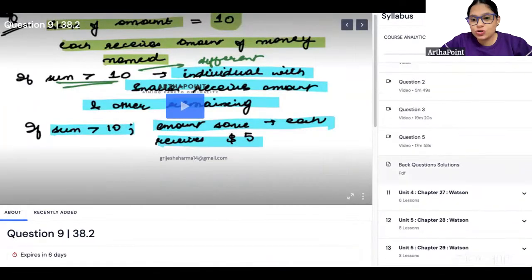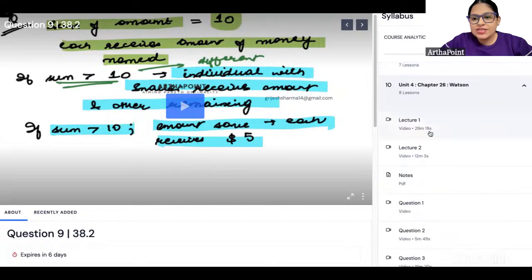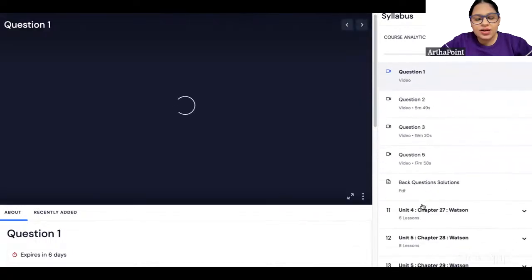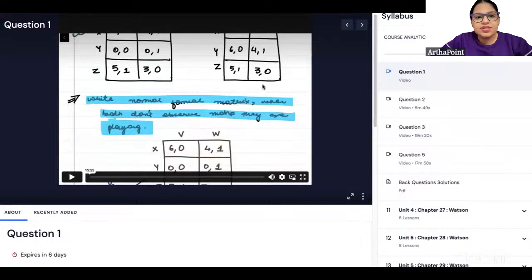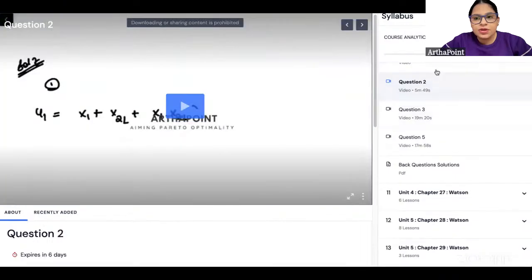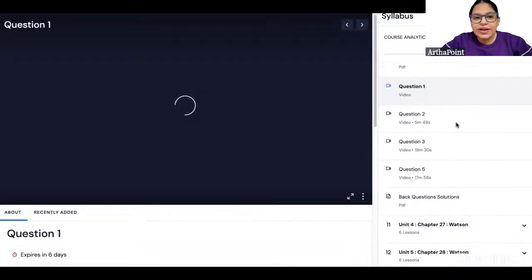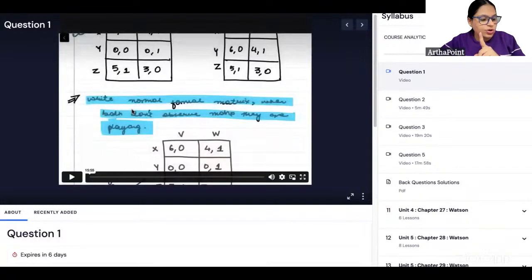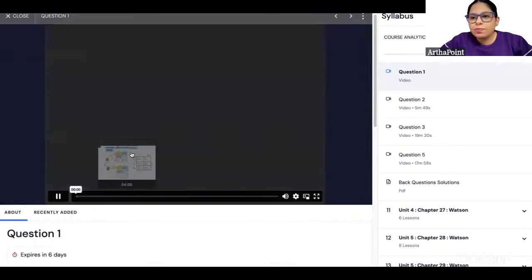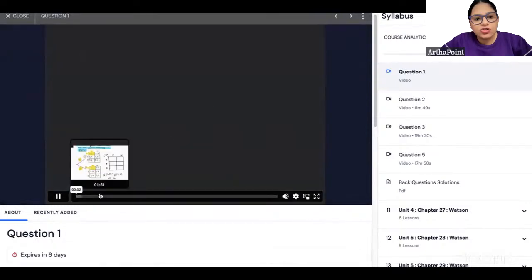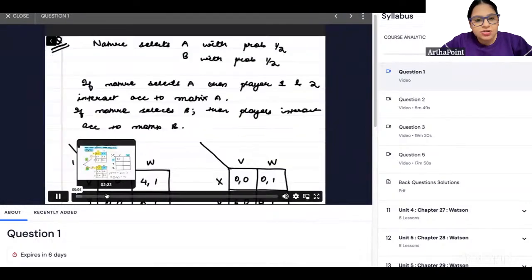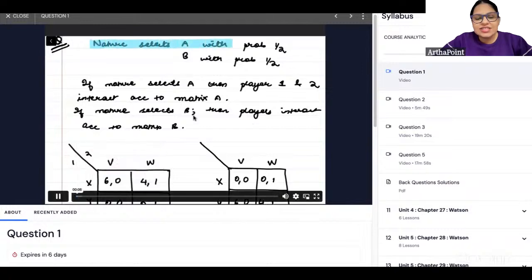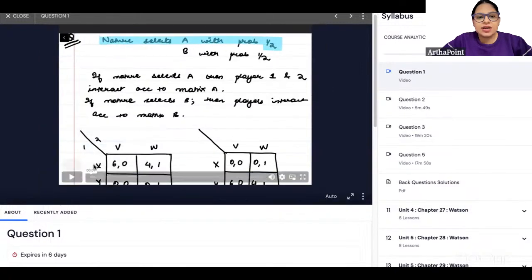Absolutely same question. So chapter 26 में अगर मैं question number 1 दिखाऊं आपको, this is absolutely the same question that has been covered in exam. ठीक है, तो इसका अगर आप चैप्टर 26 का क्वेश्चन नंबर 1 देखोगे, I will not be able to play due to the technological thing, but you know, this is exactly the question that has been asked in exam.